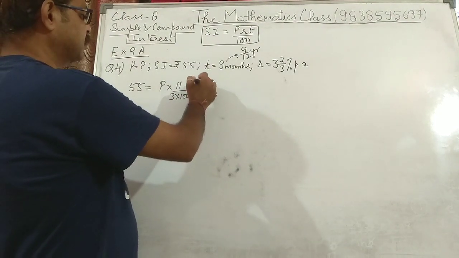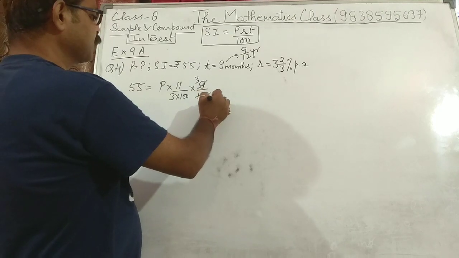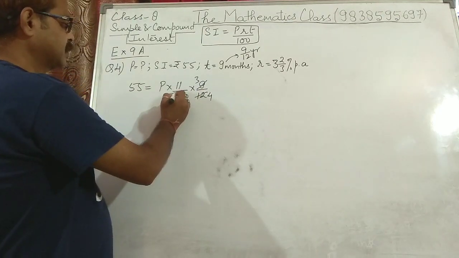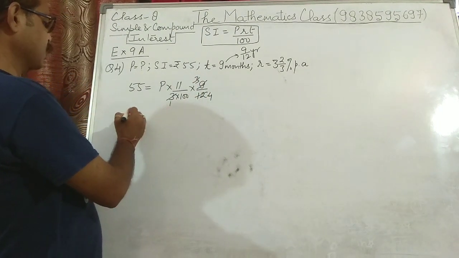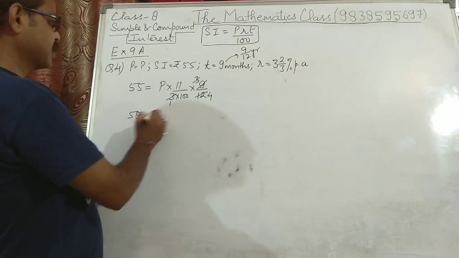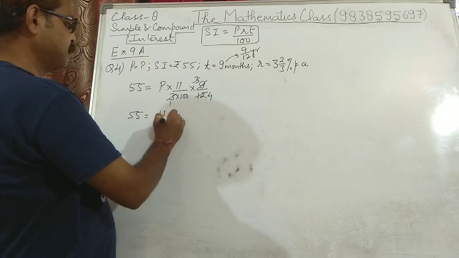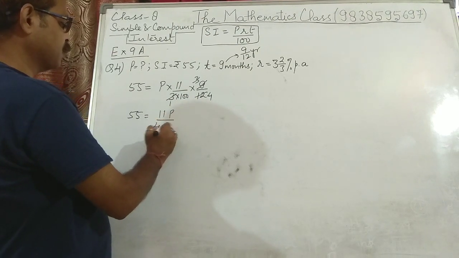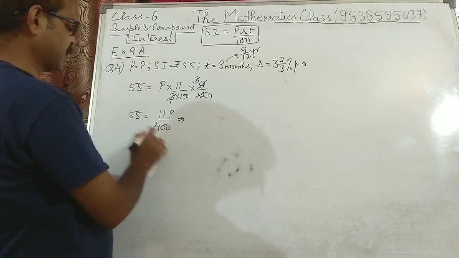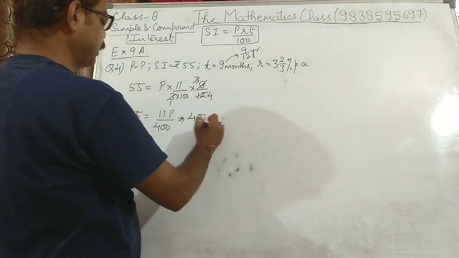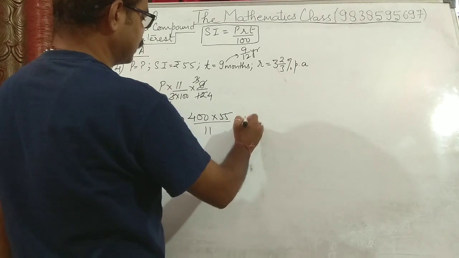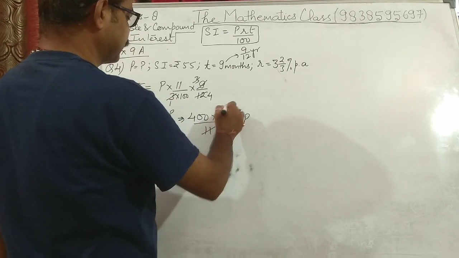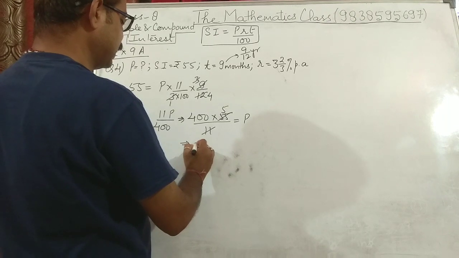Now 3 3s are 9, 3 4s are 12. 3 1s are 3 and 3 1s are 3. So 55 is equal to 11P upon 400, implies that cross multiply, 400 into 55 upon 11 is equal to P. 11 5s are 55, 4 5s are 20.